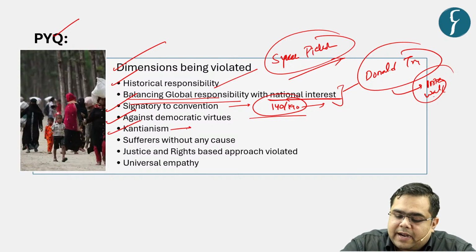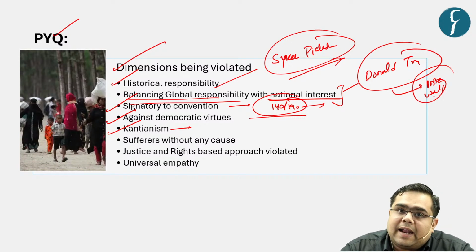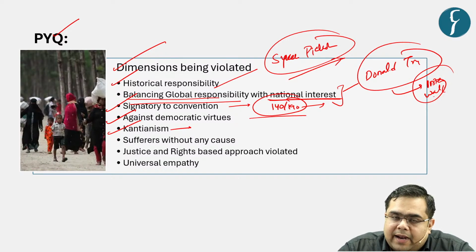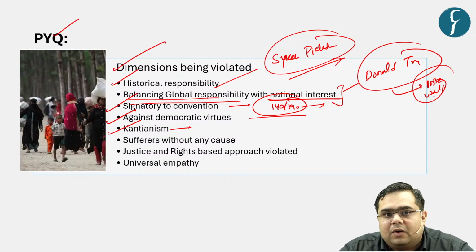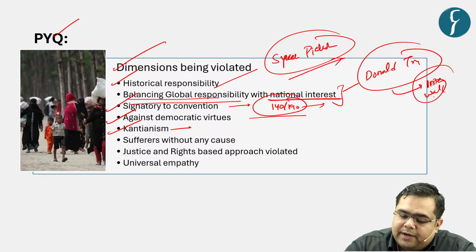Next point is that, as Immanuel Kant would have said, act as if your action becomes the universal moral command. So on one hand you say something, and on the other hand you do something else. You act in a way that you are avoiding the refugees. So how can you dictate others to do something else? So this kind of duality needs to be avoided.